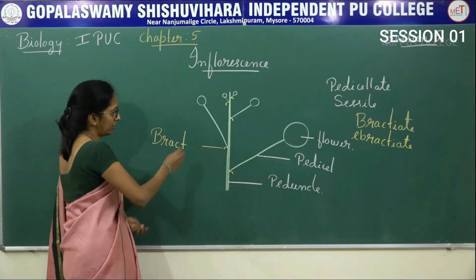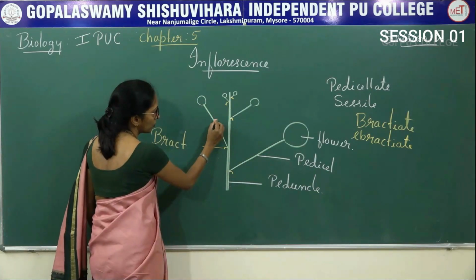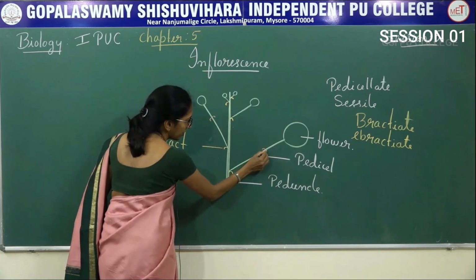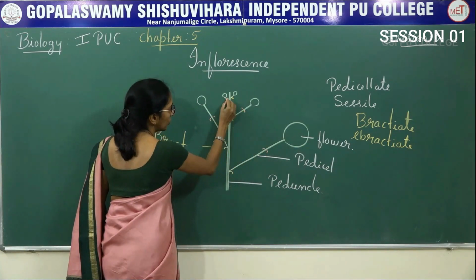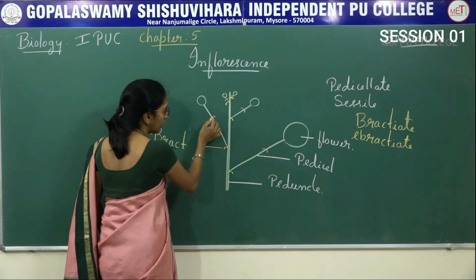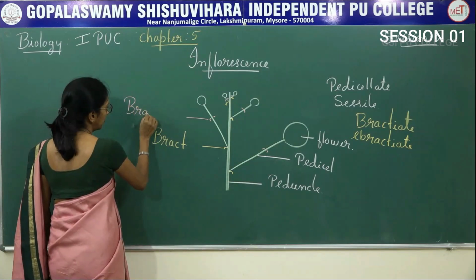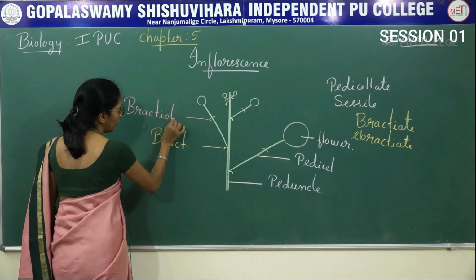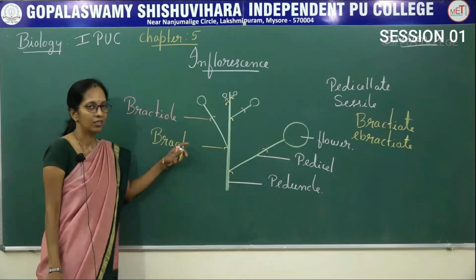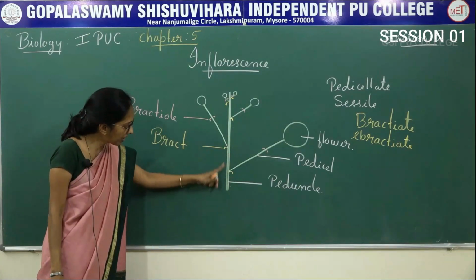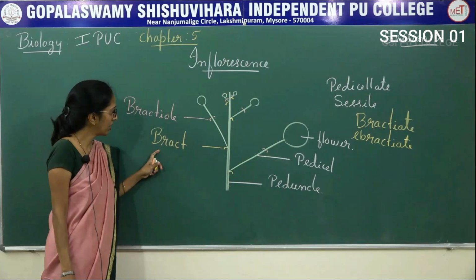Like that, there is a presence of small outgrowth present on the pedicel. Outgrowth that is present on the pedicel, this outgrowth is said to be bracteole. Outgrowth that is present on the peduncle is said to be bract.